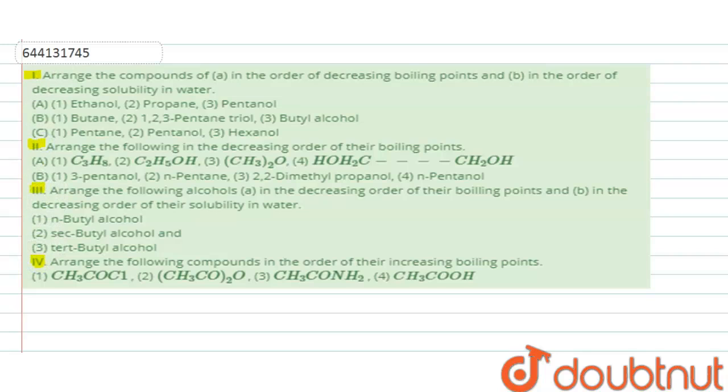Hello students, this question contains 4 parts. In the first part, we have to arrange the compounds in the order of decreasing boiling points and in the order of decreasing solubility in water. In part A, the compounds given are ethanol, propane and pentanol.